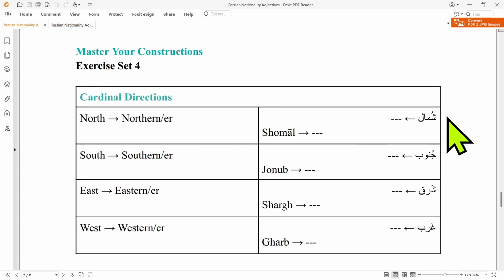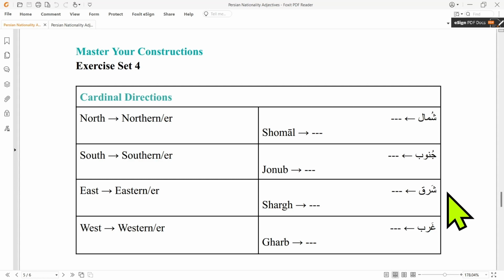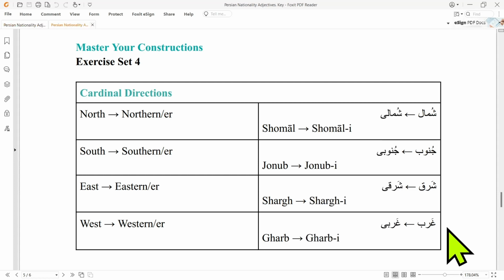And now the directions. North in Persian is Shomal. So northern or northerner would be Shomali. For south, we have Jonub. So southern or southerner would be Jonubi. East is Sharq in Persian. So eastern or easterner would be Sharqi. And west is Gharb. So western or westerner would be Gharbi.